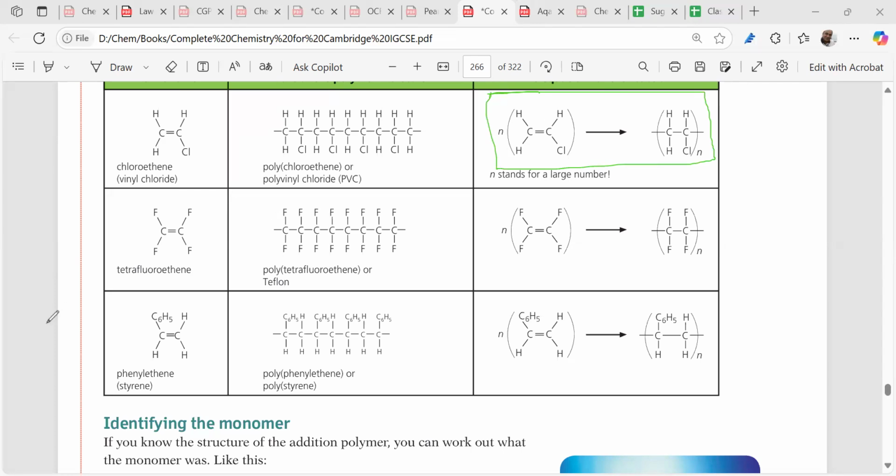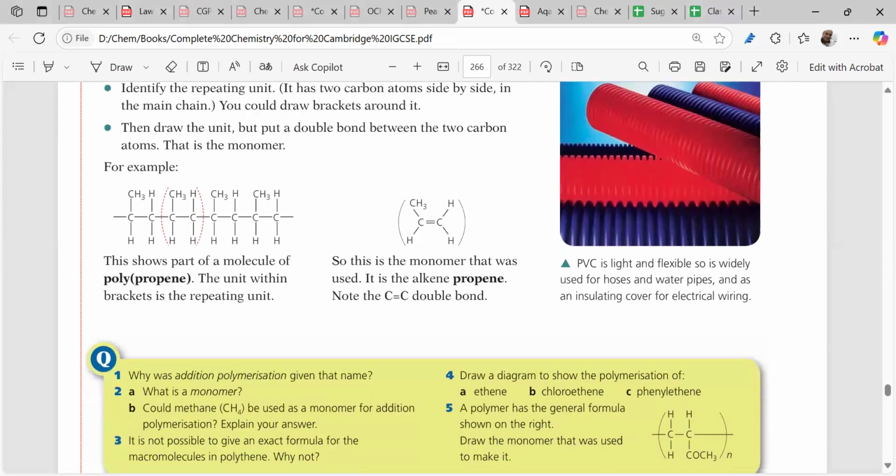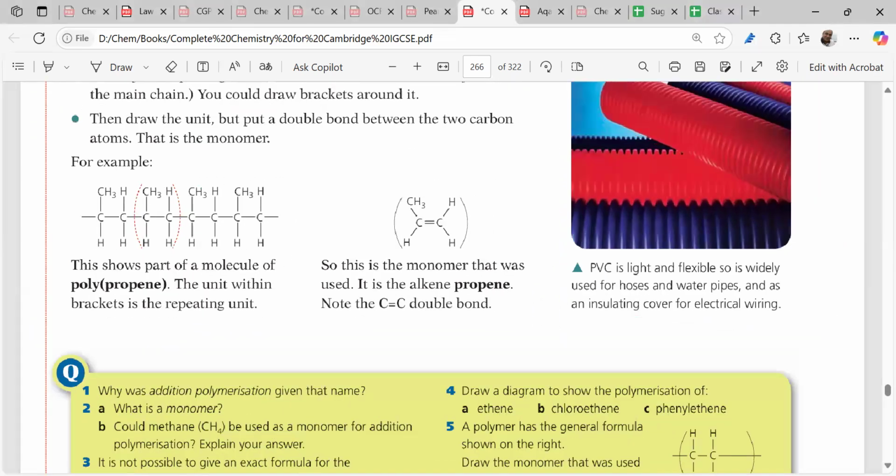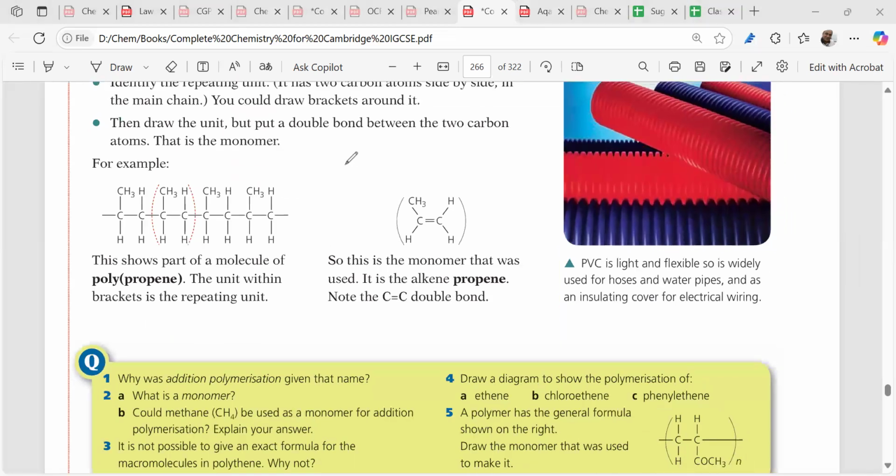Isn't it? Now, going to this next bit, we have to identify the monomer also, right? Identification of this monomer is quite easy, right? We have to see how it is repeating. See guys, I'm telling you that polymerization or condensation reaction polymerization will be going to a very complicated level in your A levels or IBDP, right? So get your base very clear, my suggestion, right? Get your base very clear of this.